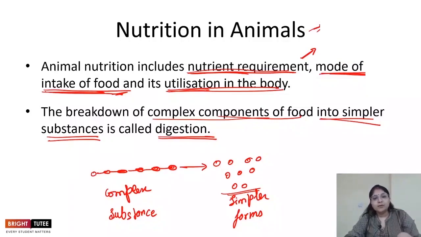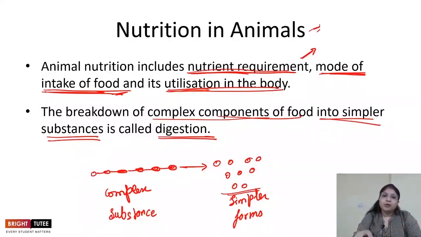And in this chapter, we are going to discuss how digestion takes place in human beings, as well as in grass-eating animals and also in some unicellular organisms. So in this way, we see how nutrition in animals takes place and what it includes.